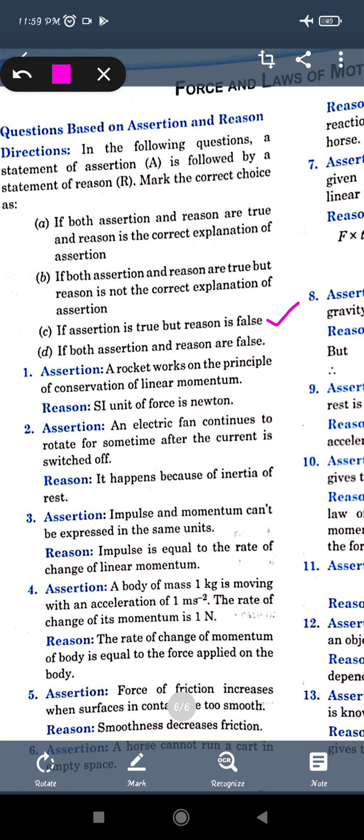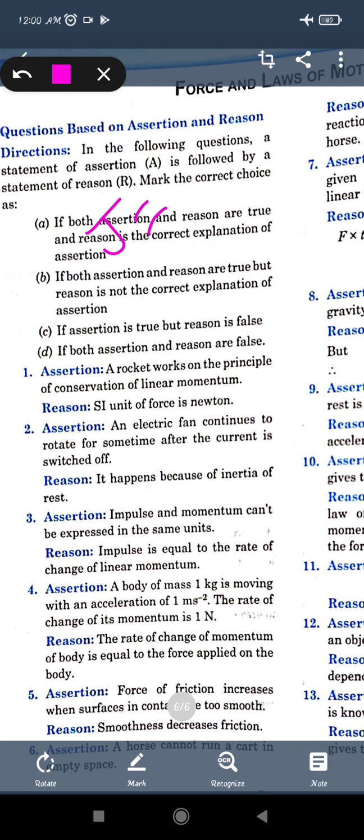See the next question: the impulse and the momentum can't be expressed in the same units. Okay. Next, impulse is equal to the rate of change of linear momentum. Now I will tell you what the impulse is. It is denoted by the letter J. Whenever a cricket batsman hits the ball with a large force, the ball moves with a high momentum because it is moving with a large velocity. The force is large, but it acts for a very small time.